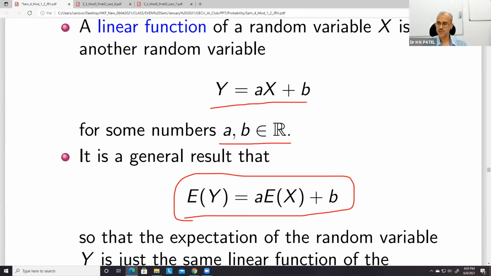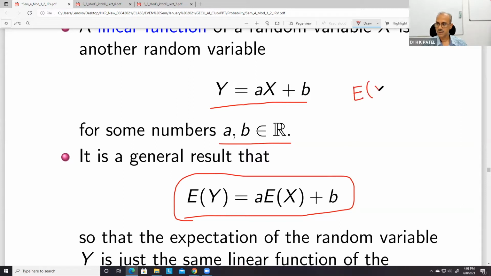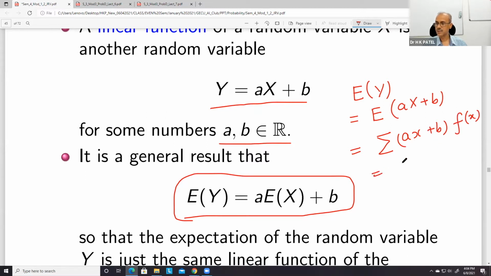It is very easy to prove. If you have any doubt, take the summation of ax plus b times the mass function fx, and with the help of this, we can prove that it comes out to be aE(x) plus b.